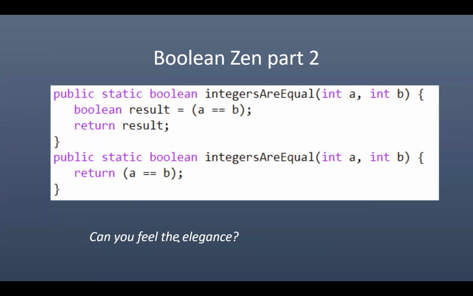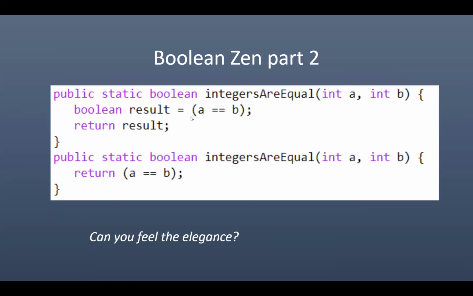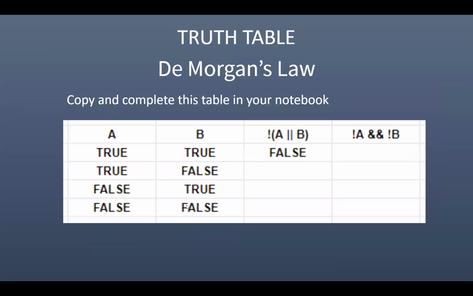Can you feel the elegance? Can you feel the Zen? Yes, no longer will any of you ever do code like this. And note that sometimes you will return false and return true here. It might be swapped, for which it's simple. You would just put a not, a bang, in front of here, and it could still work. You can still do Boolean Zen and have simplicity and peace in your life.